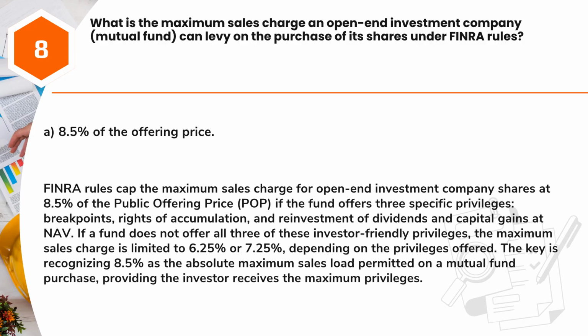FINRA rules cap the maximum sales charge for open-end investment company shares at 8.5% of the public offering price, POP, if the fund offers three specific privileges: breakpoints, rights of accumulation, and reinvestment of dividends and capital gains at NAV. If a fund does not offer all three of these investor-friendly privileges, the maximum sales charge is limited to 6.25% or 7.25%, depending on the privileges offered. The key is recognizing 8.5% as the absolute maximum sales load permitted on a mutual fund purchase, provided the investor receives the maximum privileges.